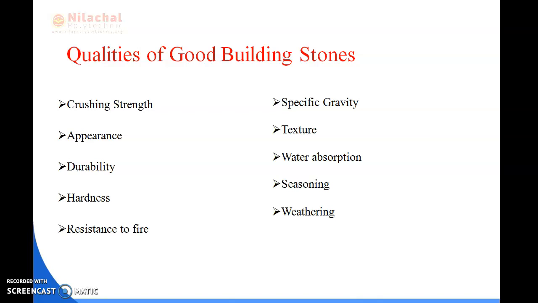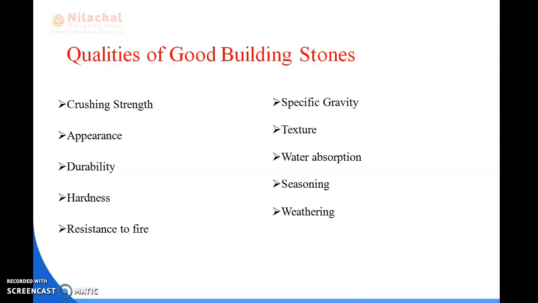First is specific gravity. For a good building stone, the specific gravity should be greater than 2.7. Next is texture. Texture means what? If you see in small stones holes, cracks or some types of patches, then we think that it is not of good quality.